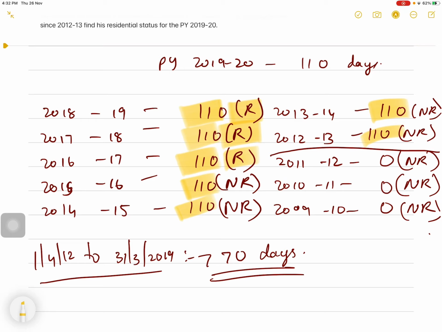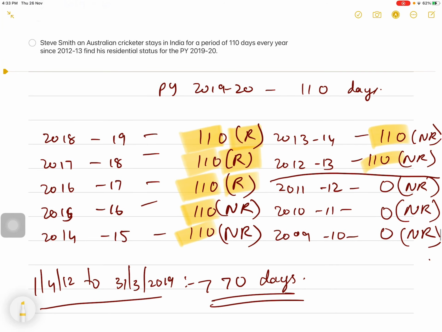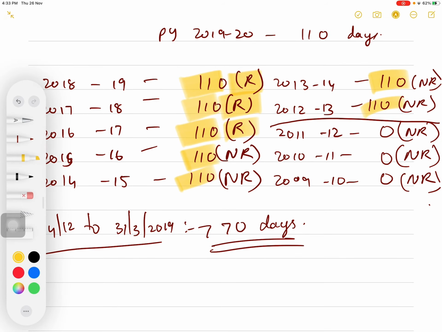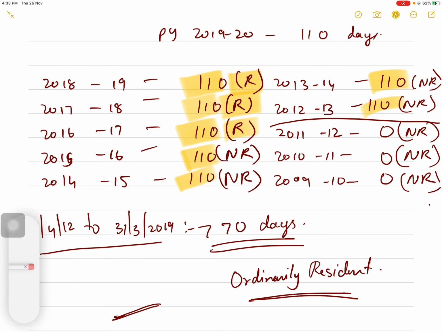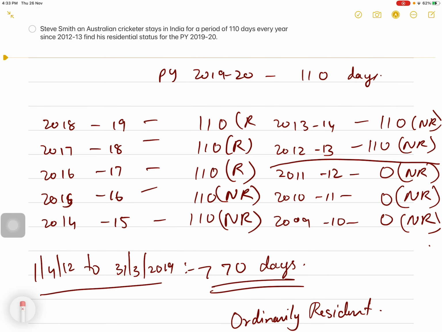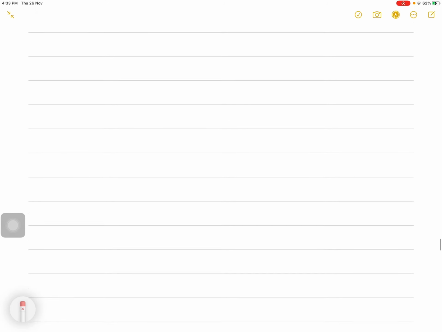Okay, his stay in India is 770 days, which is more than 730 days. Therefore, he satisfies both the additional conditions, and therefore he is ordinarily resident. Okay. He is ordinarily resident. Got it? Okay. Take down the answer now for this question.